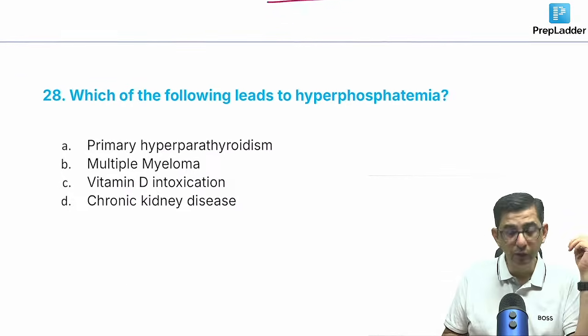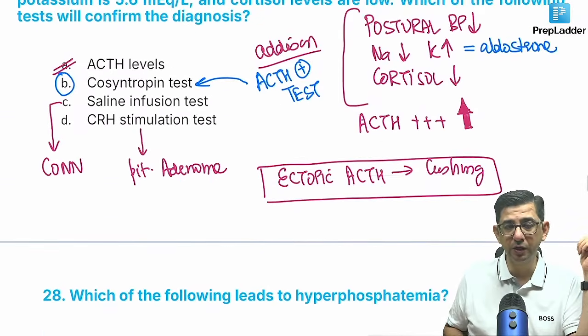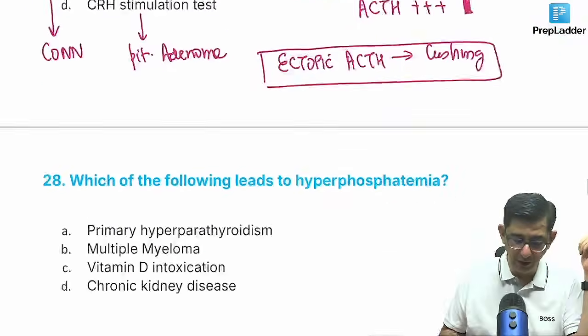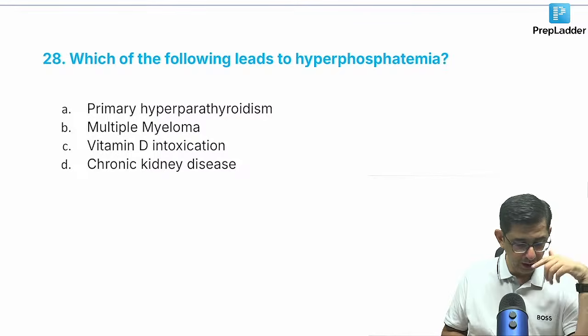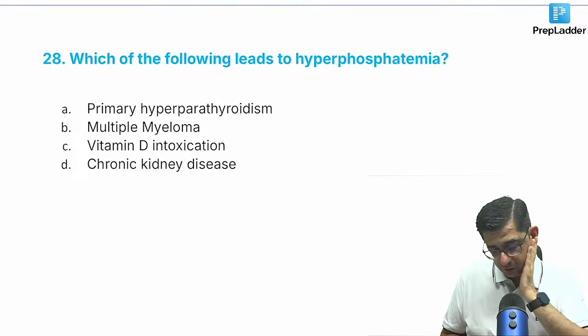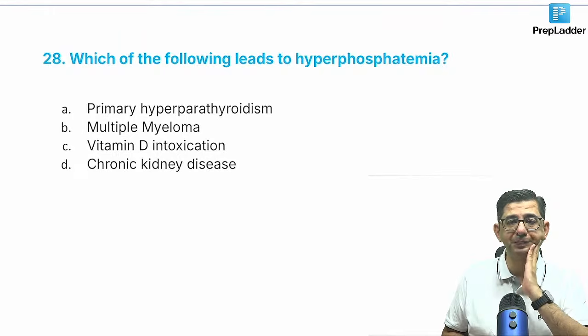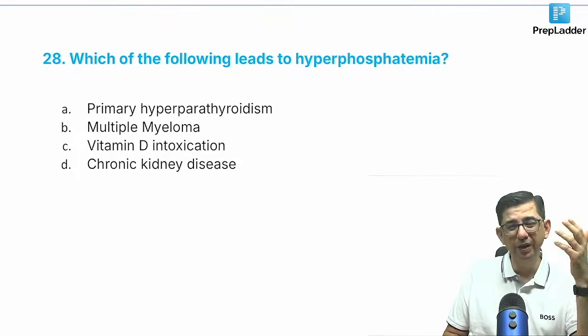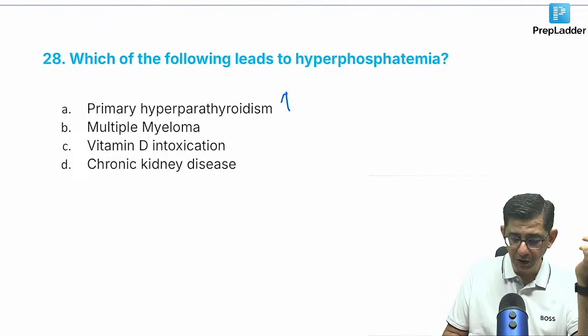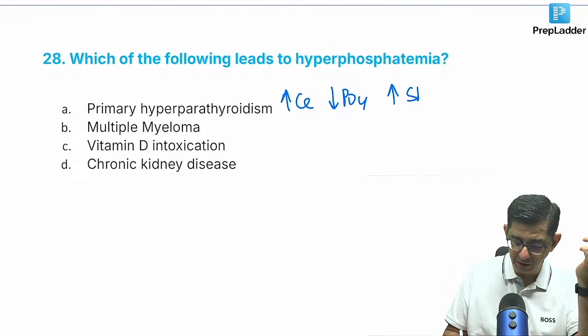This was analytical variety. Next one is a spotter. Like 27th is analytical, 28 is a spotter. So yes, guys, which of the following will lead to hyperphosphatemia? PTH तो phosphate का loss ही कराता है. Calcium is more and phosphate is less in a patient with increased serum alkaline phosphatase.